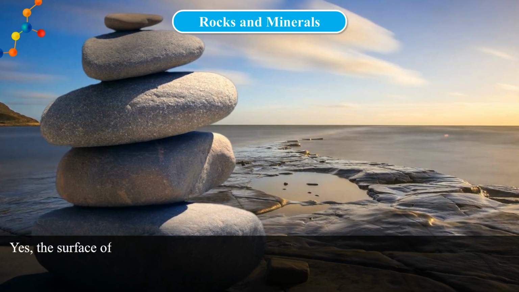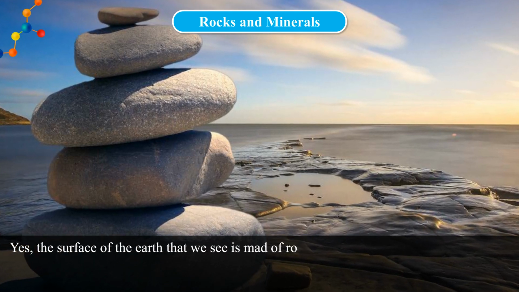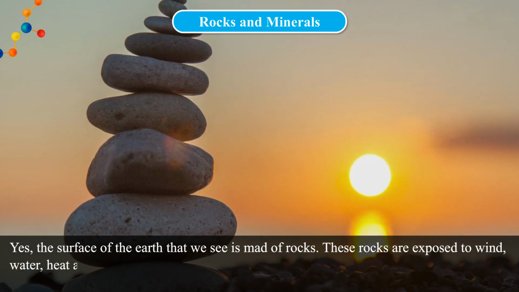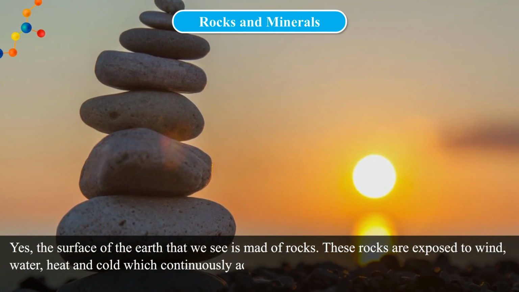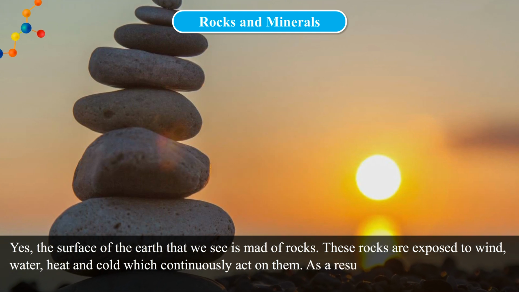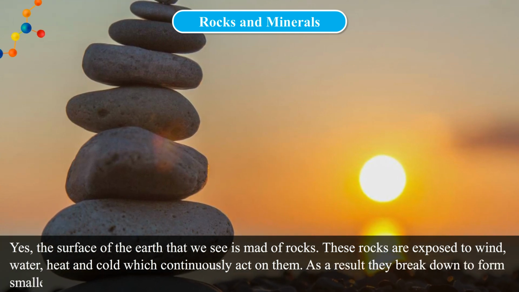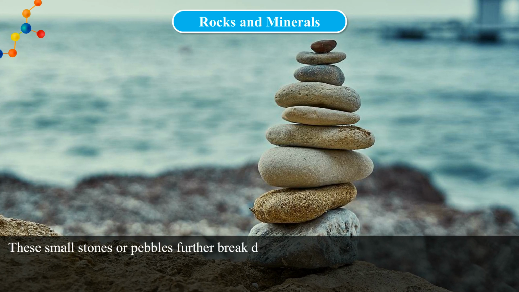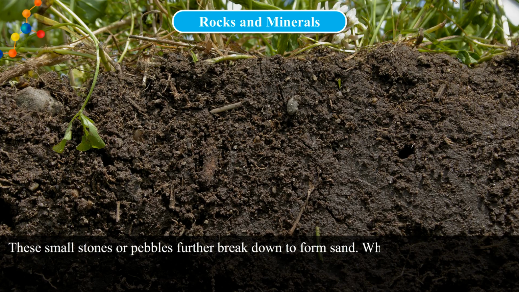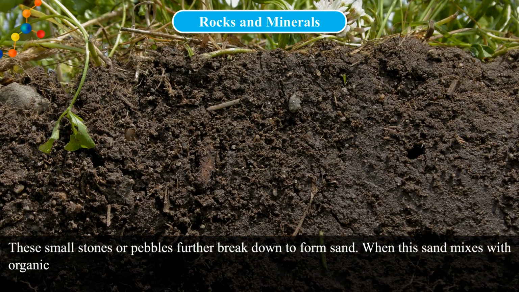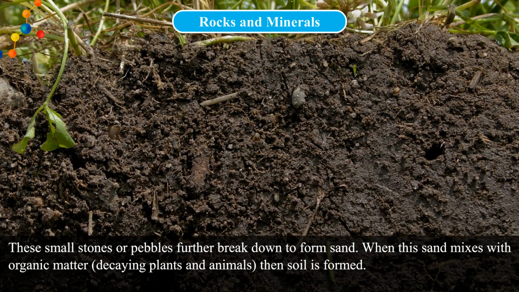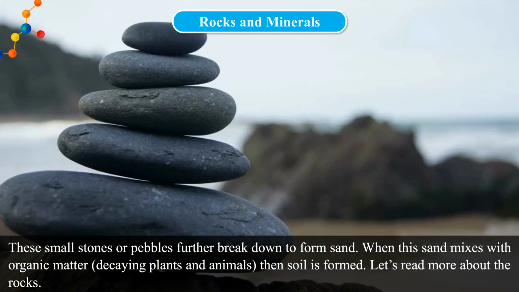Yes, the surface of the earth that we see is made of rocks. These rocks are exposed to wind, water, heat, and cold, which continuously act on them. As a result, they break down to form smaller pieces. These small stones or pebbles further break down to form sand. When this sand mixes with organic matter, decaying plants and animals, then soil is formed. Let's read more about the rocks.